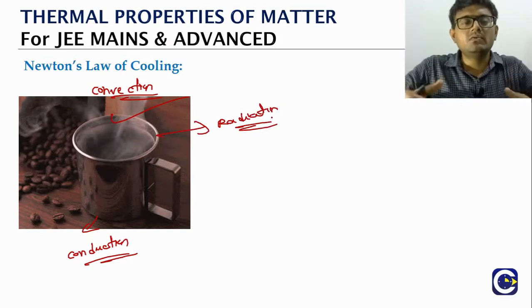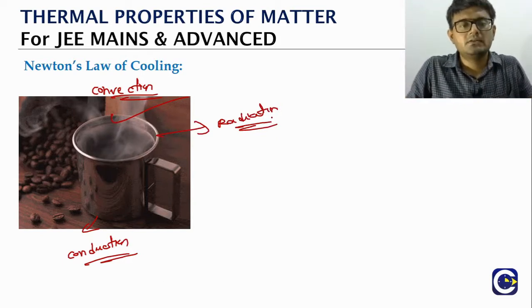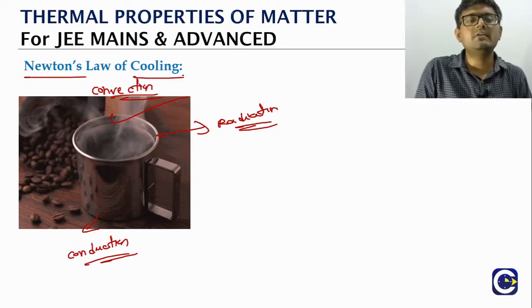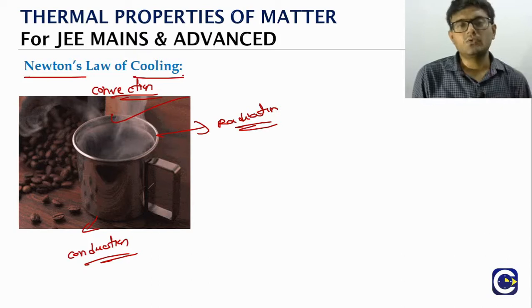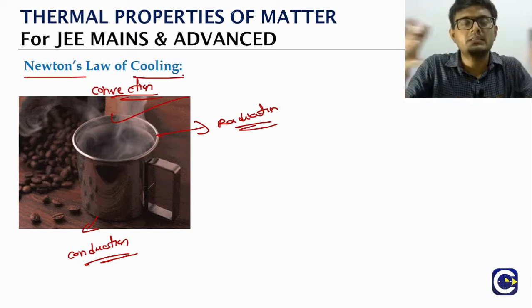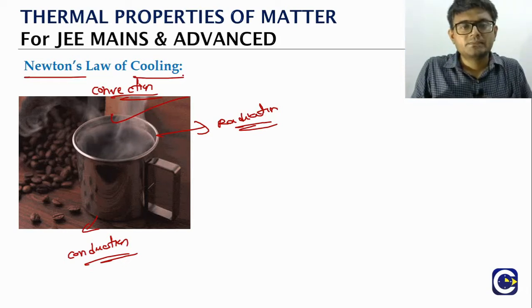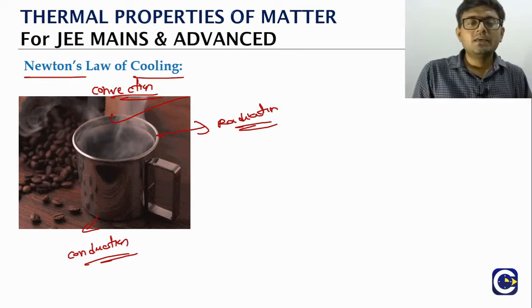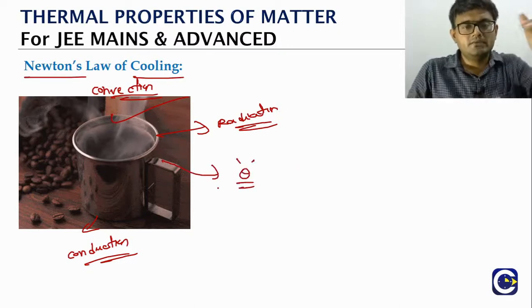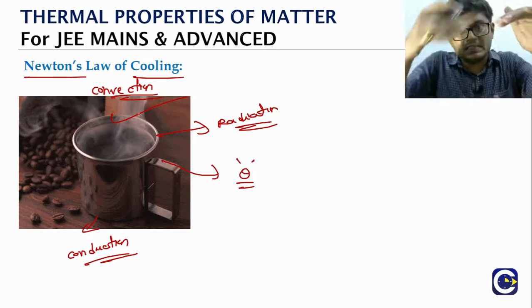So generally when you take a hot body and keep it outside, what we observe is the body getting cooled, and that's what is studied through Newton's law of cooling. When we study how a hot body gets cooled when placed outside, the cooling behavior is studied through Newton's law of cooling. The main thing about it is, if the temperature of the body is theta, as it is a hot body, the temperature keeps on decreasing.